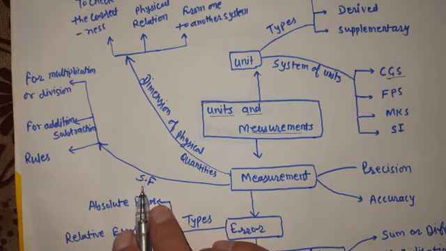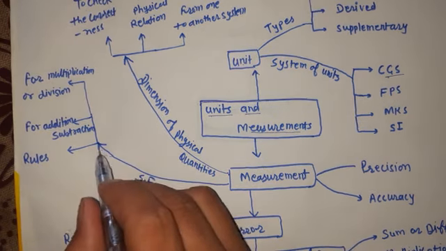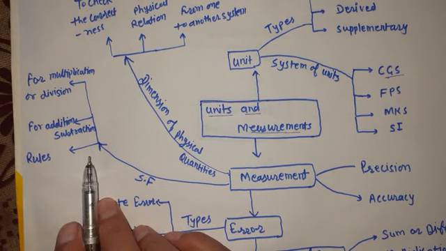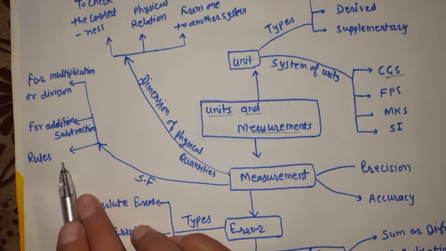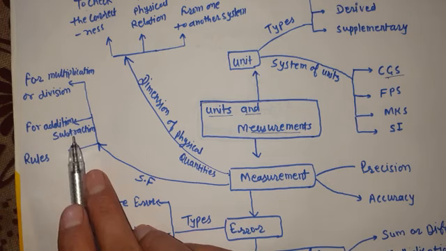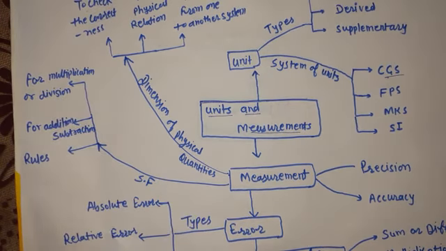So the certain digits plus one doubtful digit are said to be significant figures. We learned the rules for when zeros become significant, since non-zeros are significant always. We also learned the number of significant figures in the final answer when we add or subtract numbers, and similarly during multiplication or division.